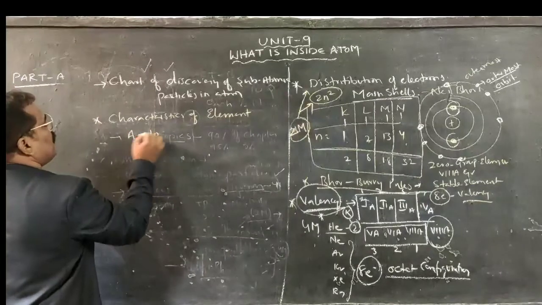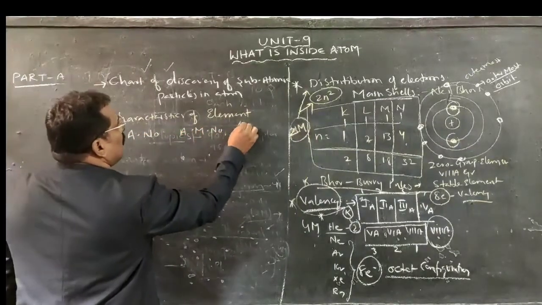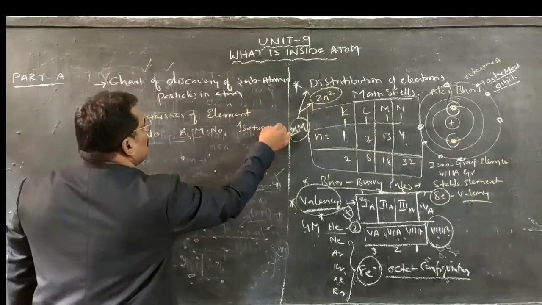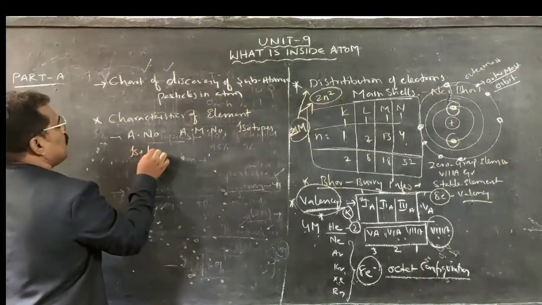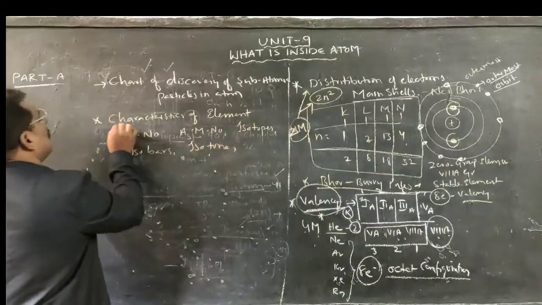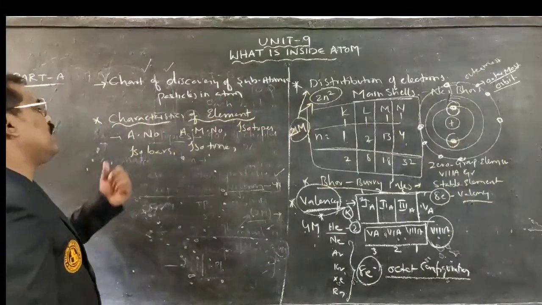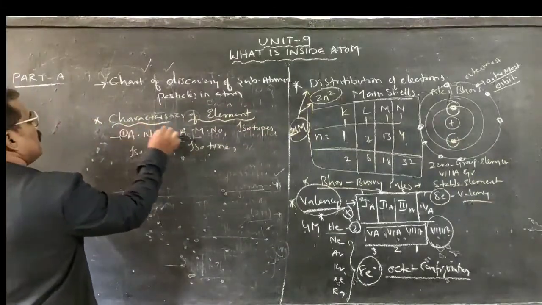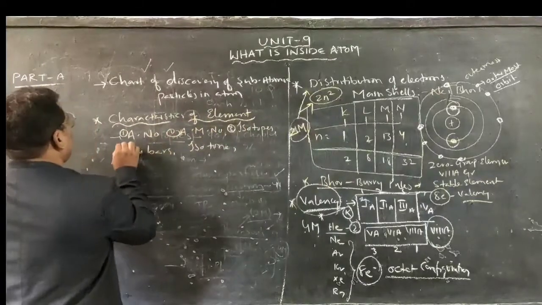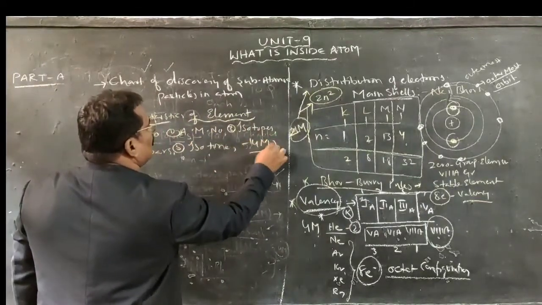Atomic number, atomic mass number, isotopes, isobars, isotones. These all are the characteristics of elements. Some characteristics we have taken there itself. 1, 2, 3, 4, 5. It may ask this question for 4 marks directly.